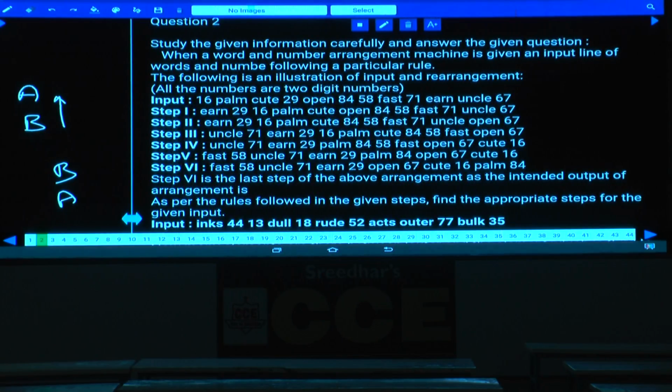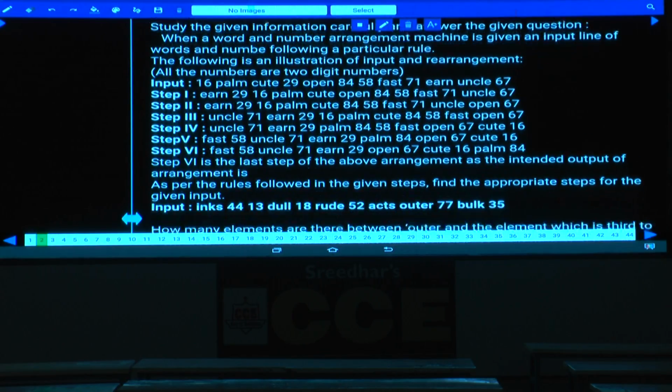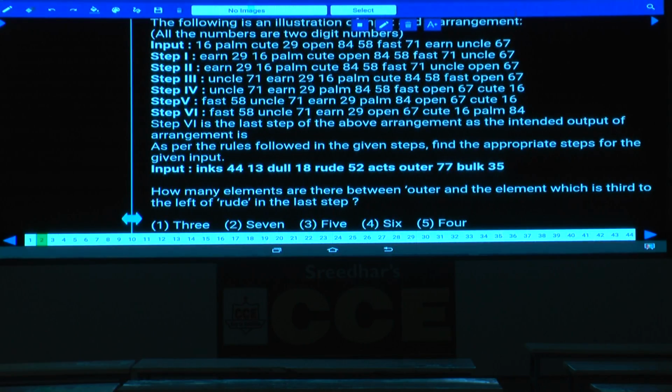Then coming to question number 2. From question number 2 onwards, it is based on input and output. What is the logic in this one? If you observe here, how many elements are there? There are 12 elements and only 6 steps. That means in each step exactly 2 elements are arranged. In step 1, the elements arranged are earn and 29. Then in the next step, open and 67.